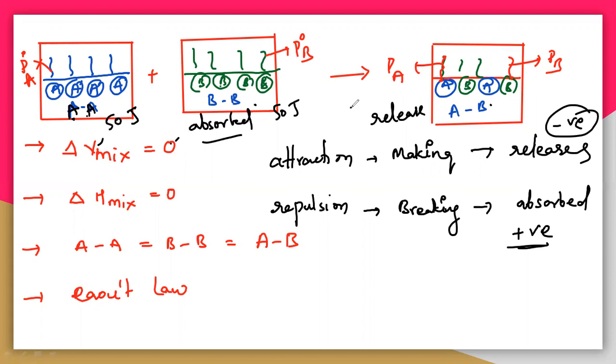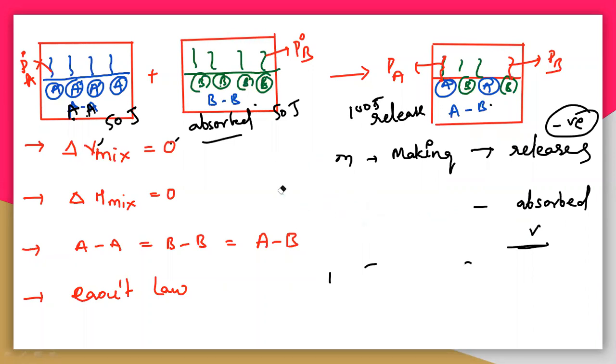If it is releasing exactly 100 joules, definitely it is an ideal solution, because the energy released, 100 joules, final minus initial, gives delta H mix. Final is 100 joules and initial is 50 plus 50, so you get 0. That is, delta H mix is equal to 0, then it is an ideal solution. If not, it is a non-ideal solution. So let us take it is not 100. I will take again 180 and 120.